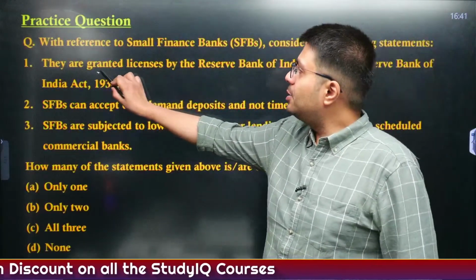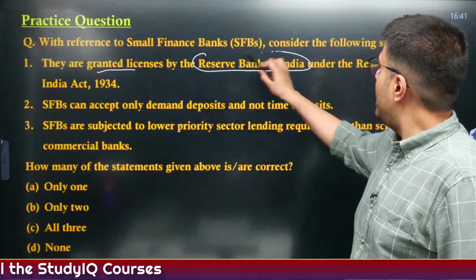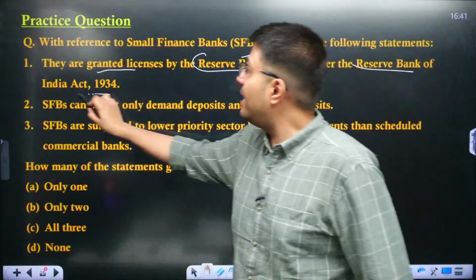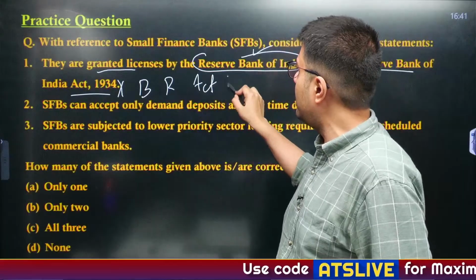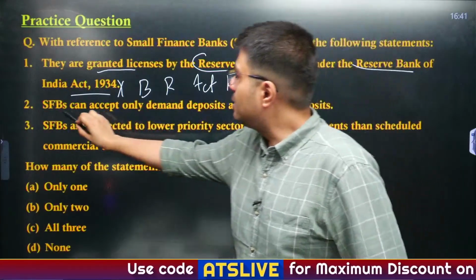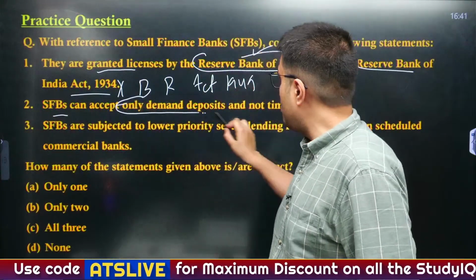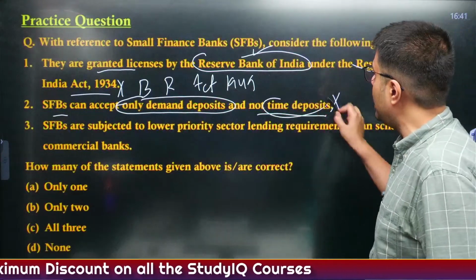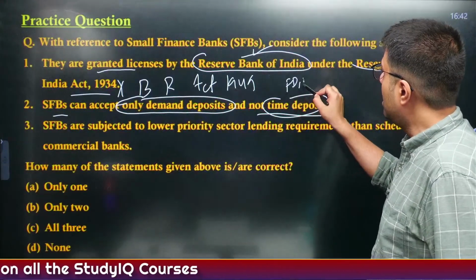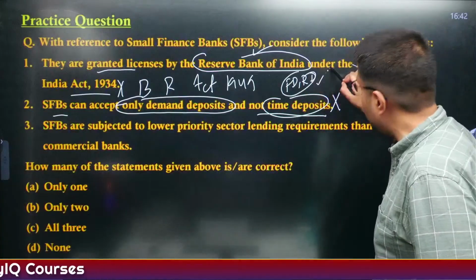Well, small finance banks are granted a license by RBI, correct? Under the Reserve Bank of India Act, incorrect. I told you they are given a license under the Banking Regulation Act 1949. Small finance banks can accept only demand deposits and not time deposits. This is also incorrect. What are time deposits? These are fixed deposits and recurring deposits. They are able to give this.